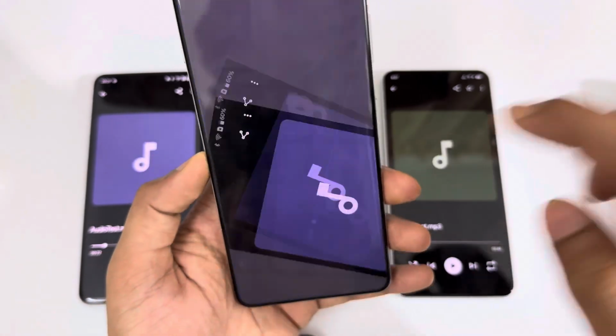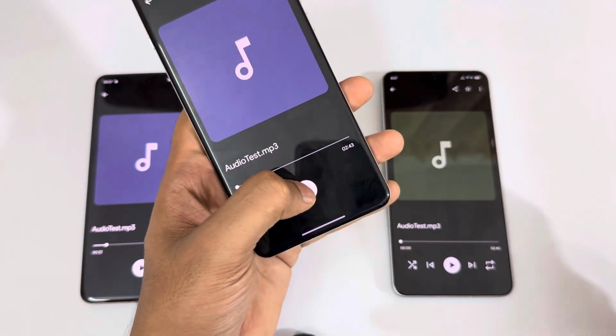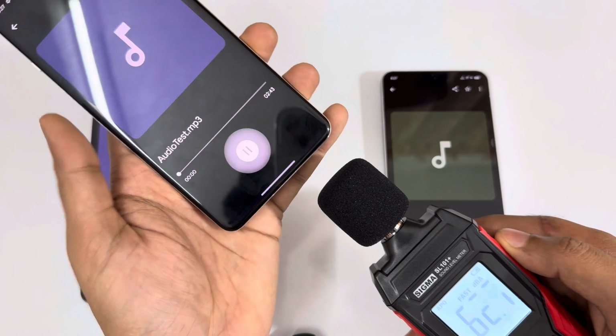Okay, 108 was the maximum volume recorded, and now it's time for the OnePlus 13. First we are going to check the volume, then later we will check the quality and the stereo effect as well.